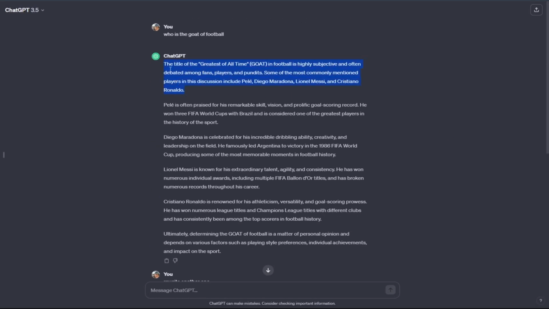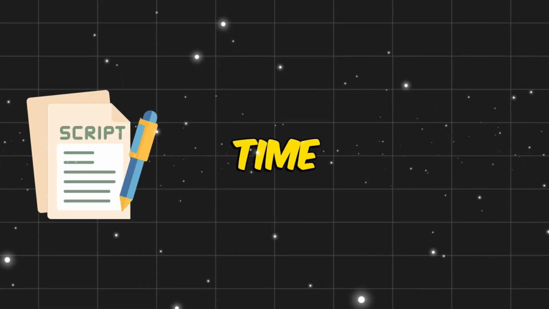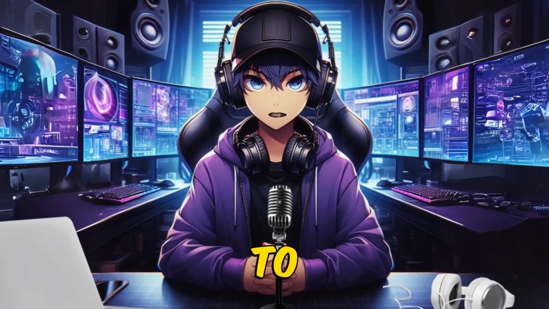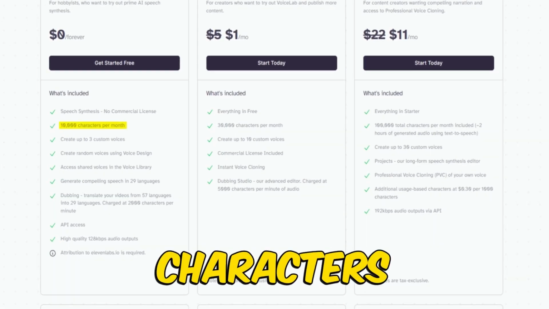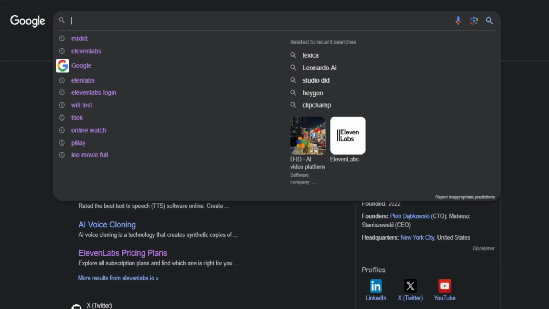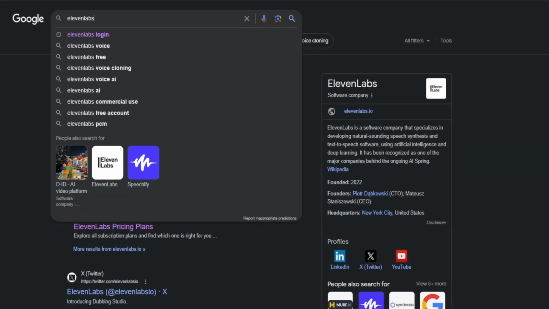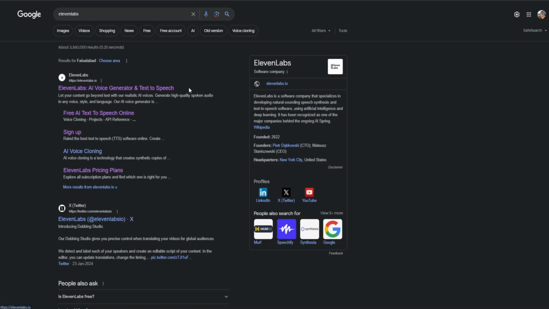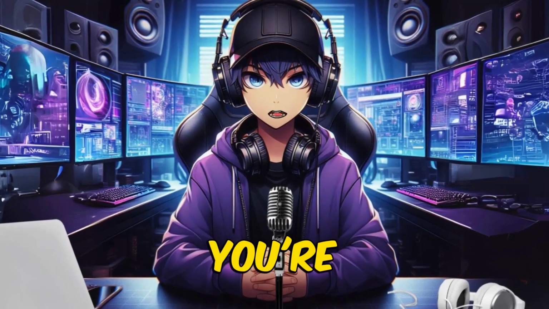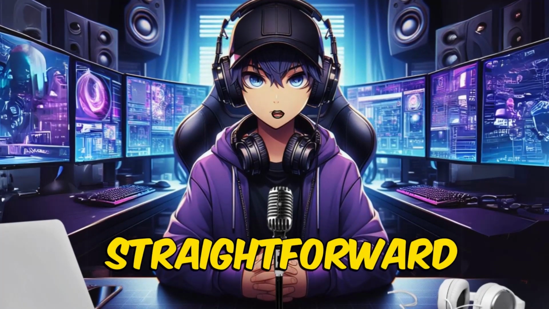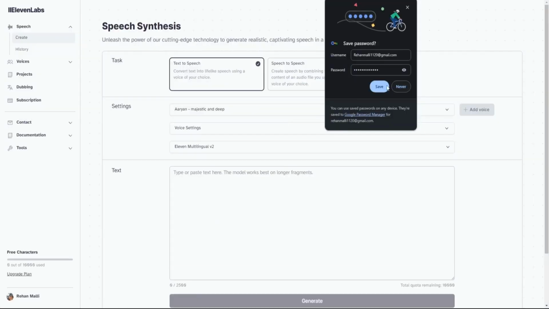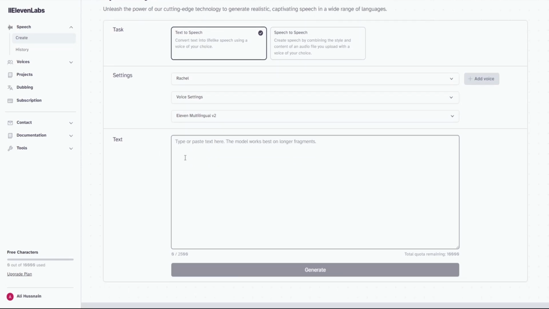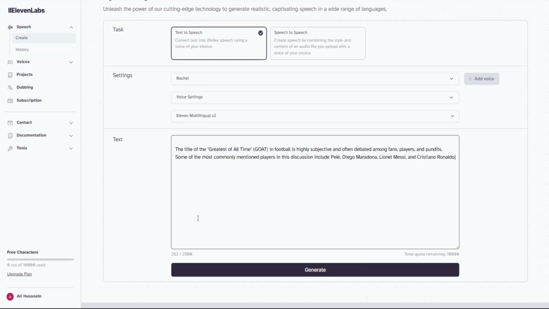Once you have your script, we will need to use a text-to-speech AI. With our script in hand, it's time to give it life through a voiceover. To achieve this, we'll utilize 11 Labs. It gives you 10,000 characters, free to convert into voice. Start by typing 11 Labs into your Google search bar and navigate to the first page that appears. If you're new to the platform, simply follow the straightforward sign-up process. For those already registered, click on the Login button, then head to the Speech Synthesis tab, where the enchantment unfolds.